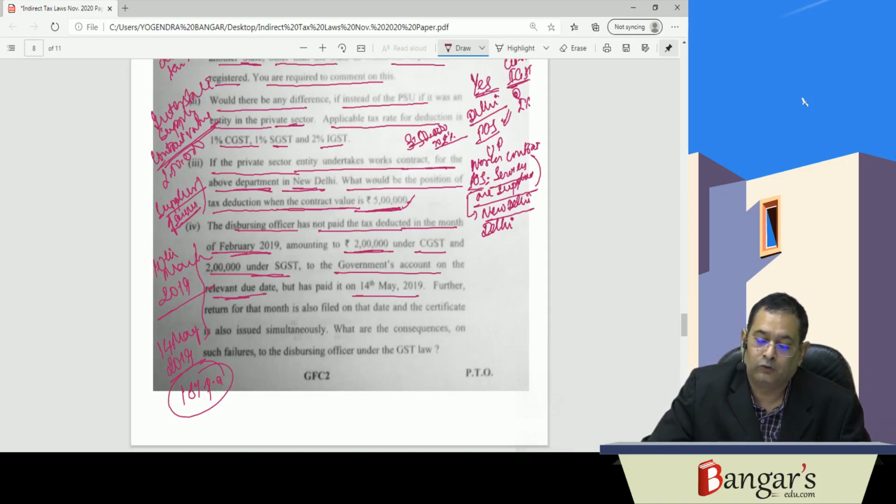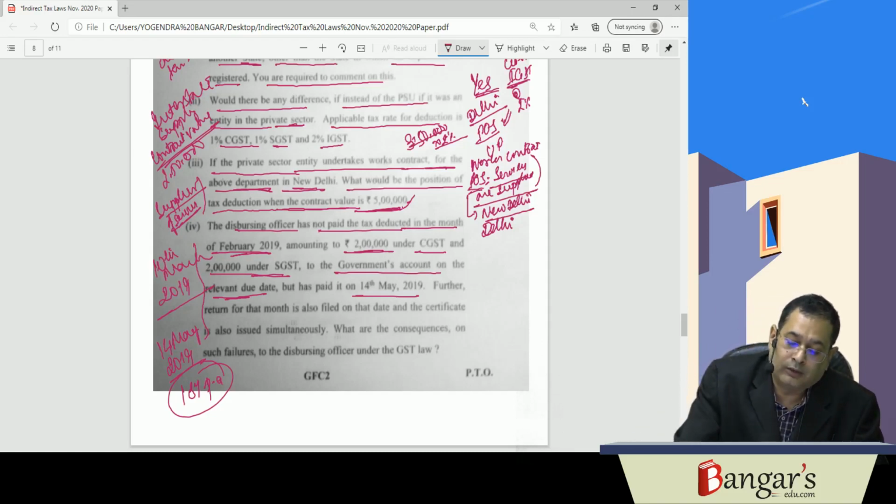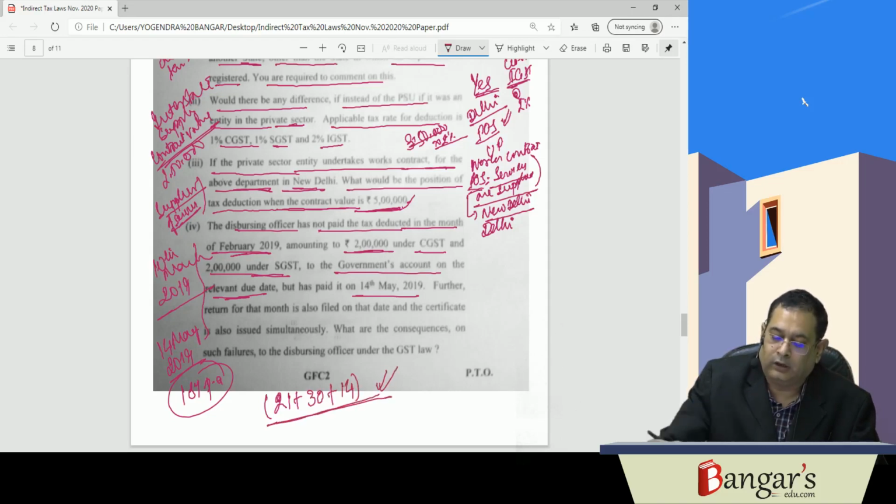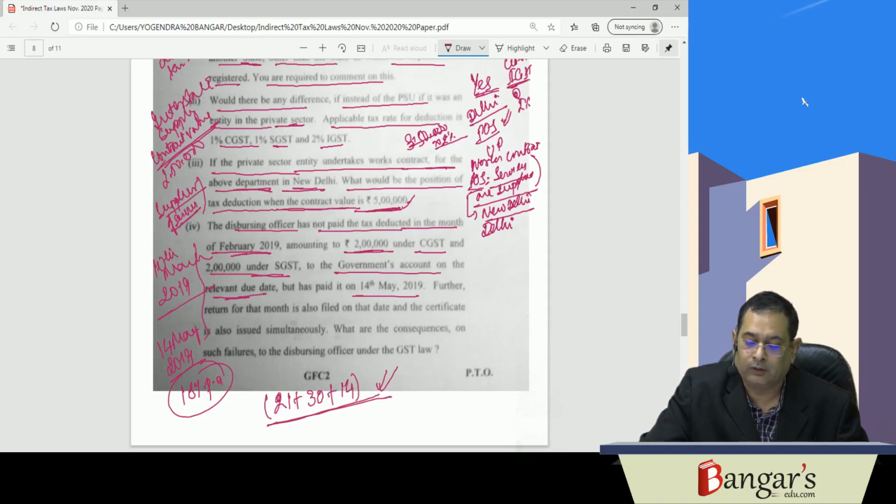So for March, how many days are there? 21 days for March, then April has 30 days, and for May 14 days. For these days, interest will be levied. You have to calculate the same, and further the return for the month is also filed on that date, and the certificate is also issued simultaneously.